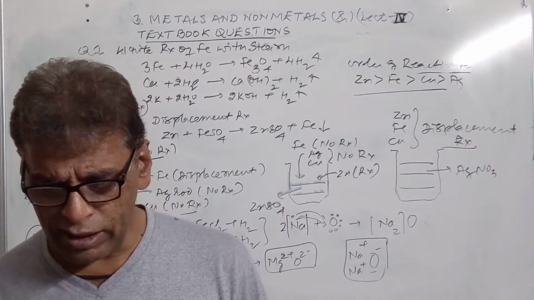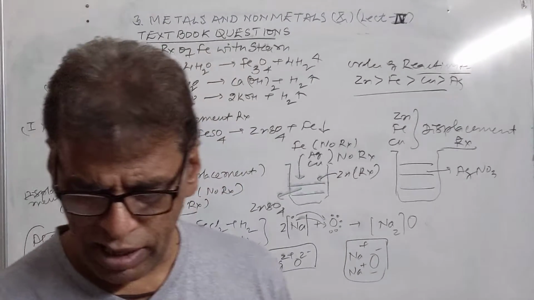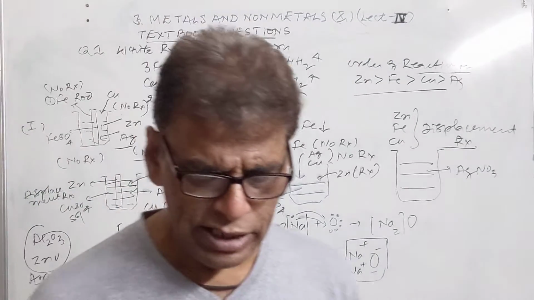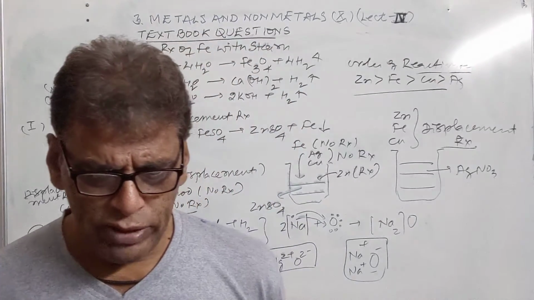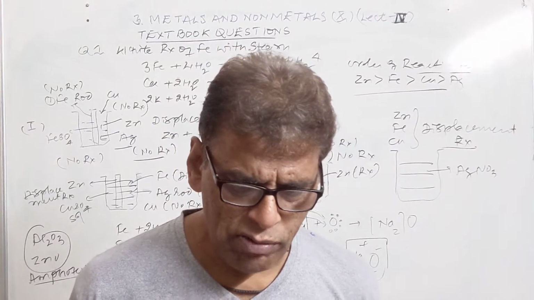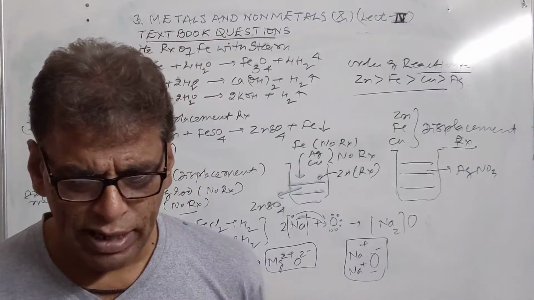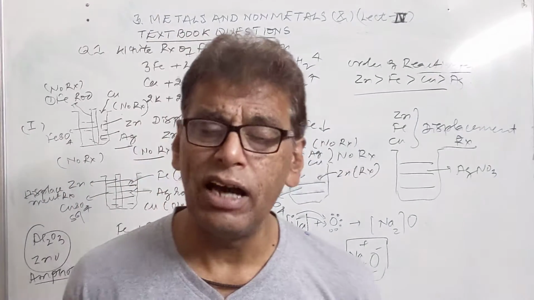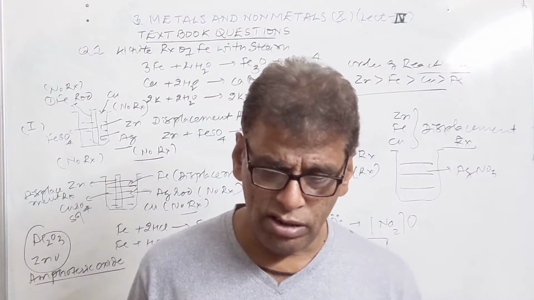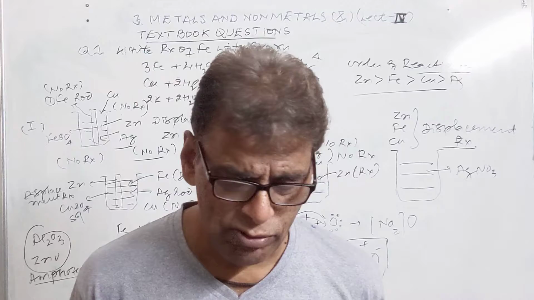Then aluminium is a highly reactive metal, yet it is used to make utensils for cooking. Aluminium, of course, is a highly reactive metal, yet it is used in the preparation of utensils. It is easy to reduce oxides of these metals from carbonates and sulfides of the metal. And aluminium is a good conductor of electricity. Aluminium forms a layer of aluminium oxide on its surface, after which it resists corrosion. So it does not get rusted easily and does not react with the food. That's why it is used in the preparation of utensils.